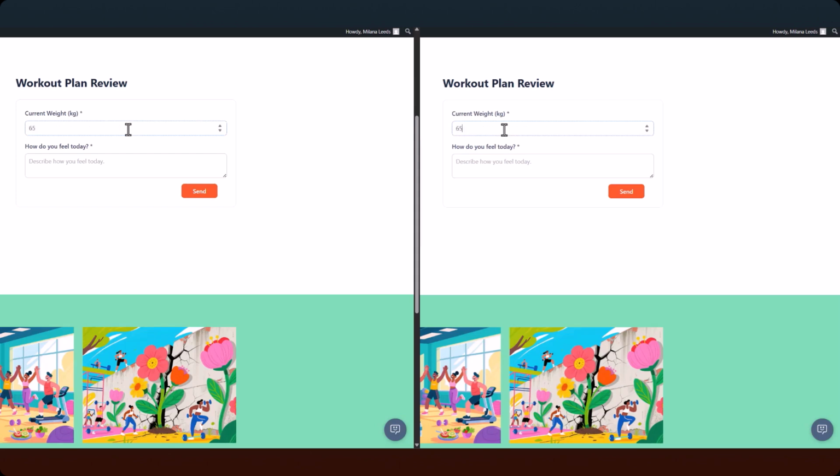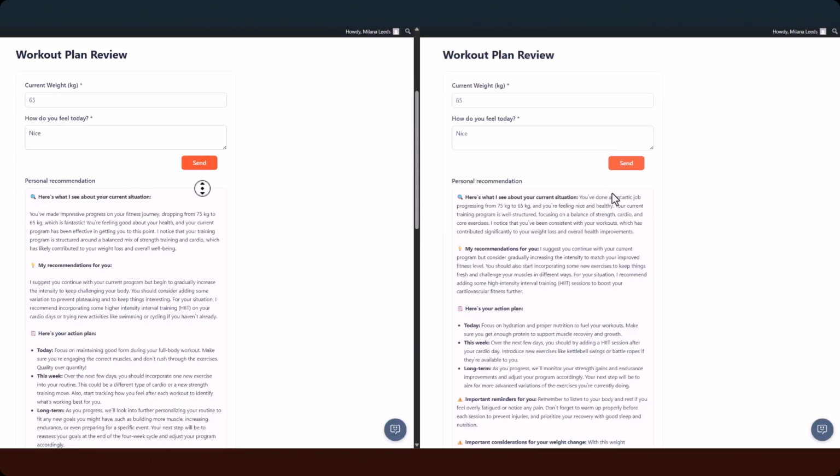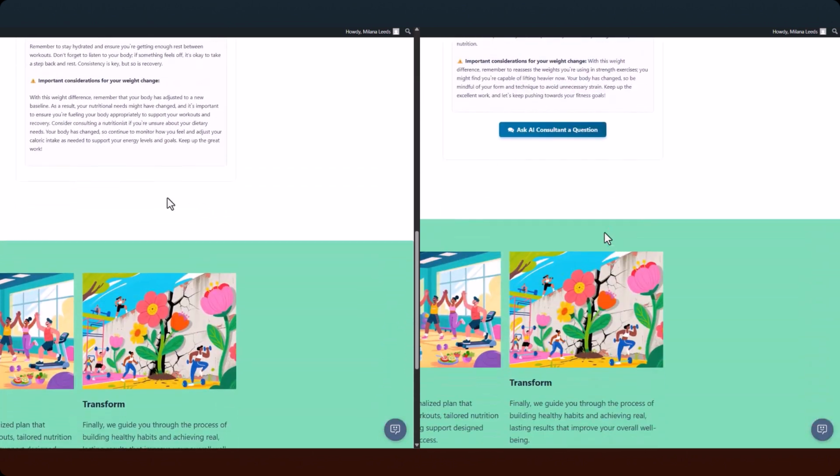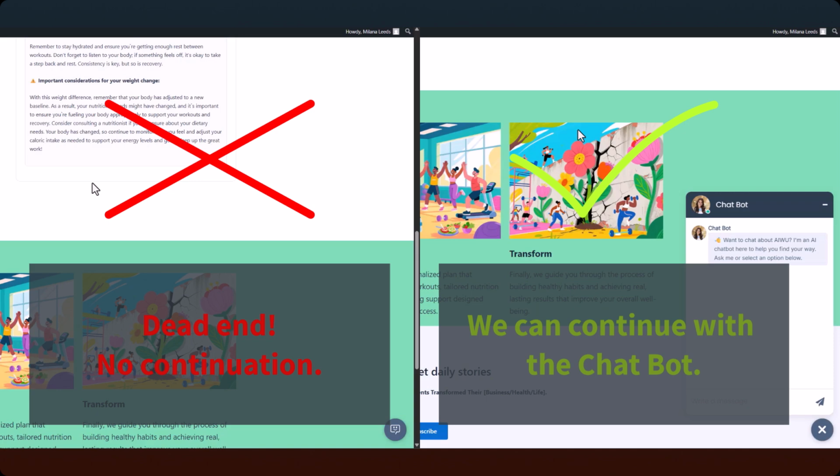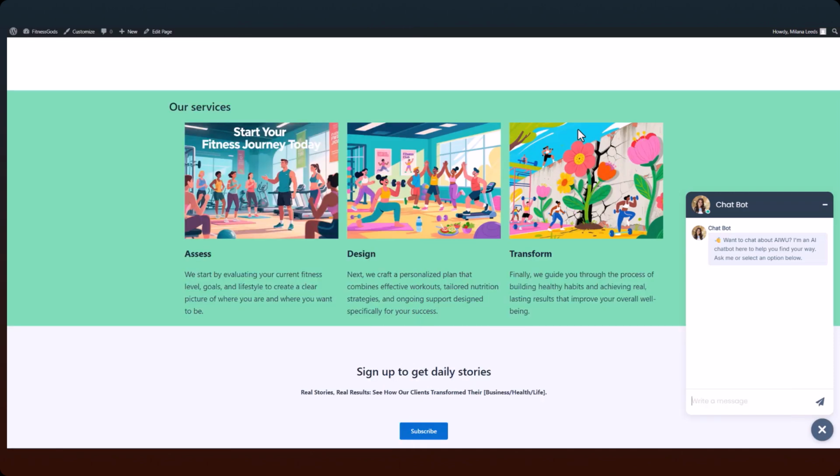The client received recommendations from your AI form, but still has questions. The form goes silent and the context is lost. The client leaves. Sound familiar? But what if the AI remembered everything and continued the conversation like a live consultant?